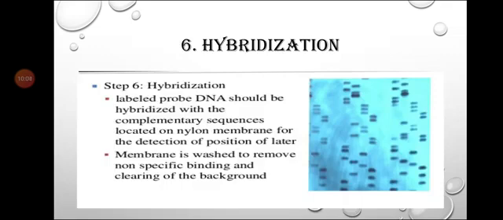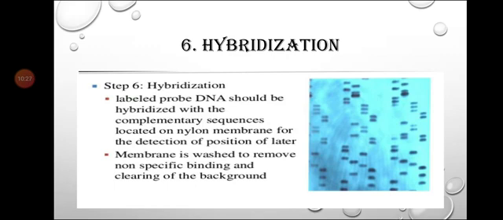In this step, probe DNA is added to the nitrocellulose filter paper containing the host DNA. Now what is going to happen? The single-stranded DNA probe pairs with the complementary base sequence of the host DNA strand.